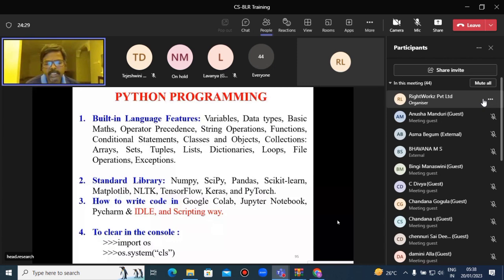Set is also a Python collection. Set is a collection of items within the curly braces. Tuple is a collection of items within the parenthesis. List is a collection of items within the square bracket, but it can allow duplicate values. Dictionary is a collection of items based on key value pairs. Loop is an iterative statement to perform n number of times. There are two types of loops we are studying, for loop and while loop.